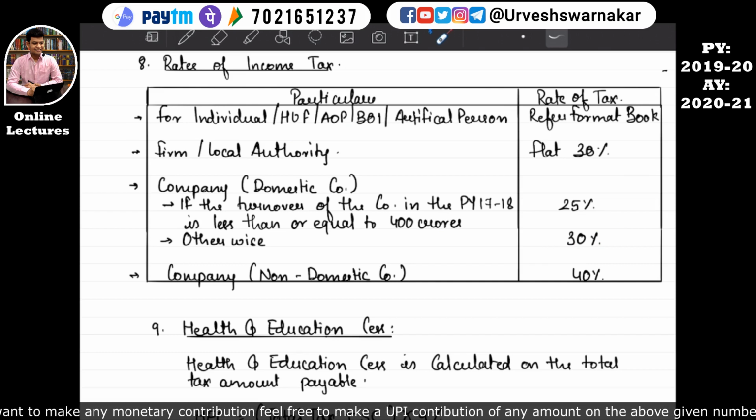What about the company which is a non-domestic company? The rate of the income tax will be 40%. I hope this is quite clear.